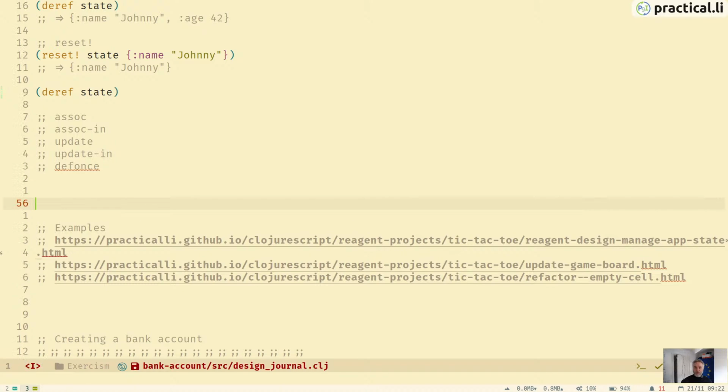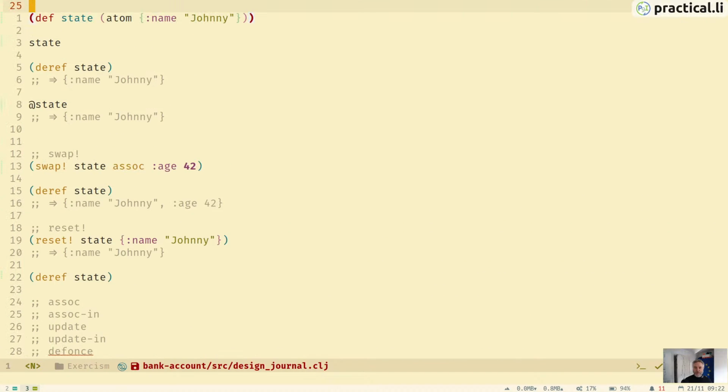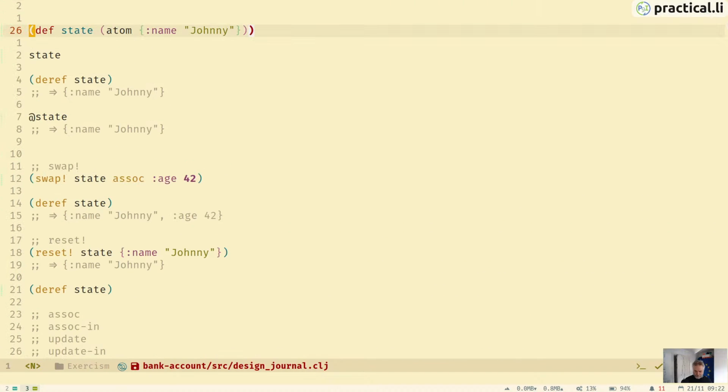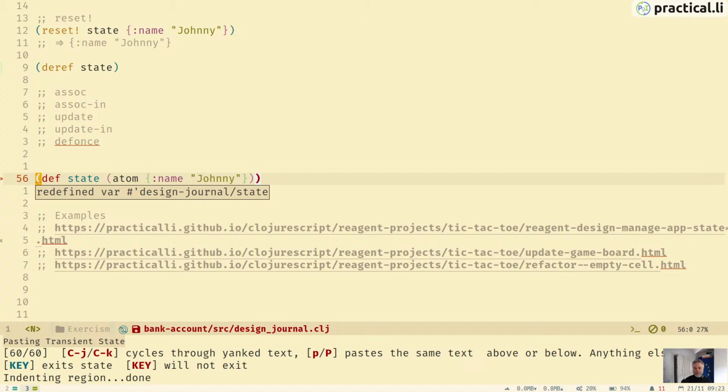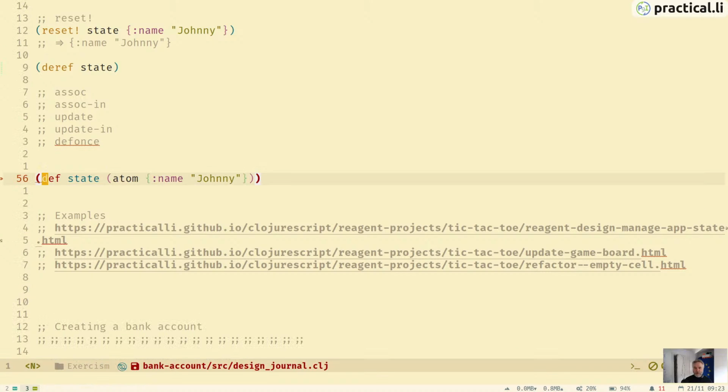And when we're coding, we might want to have a start state for the atom as well. So when we define an atom, we can use def, or we can use defonce. And if we use defonce, then this is reload safe code. So if we reload our code in the REPL, the atom isn't going to be reset each time.